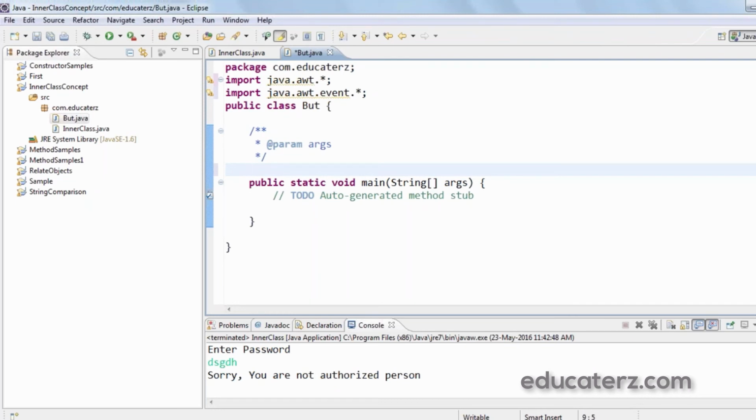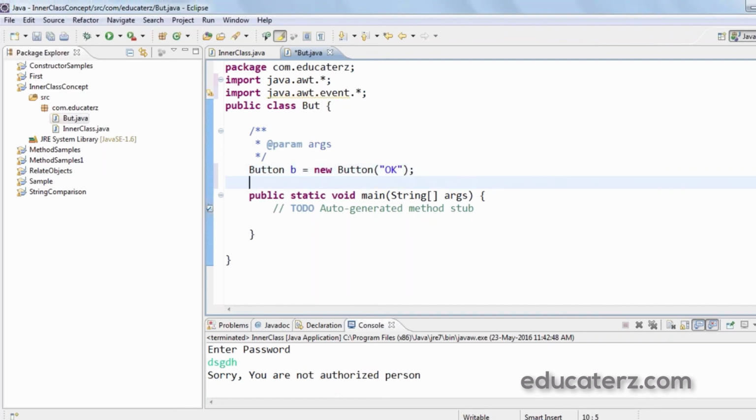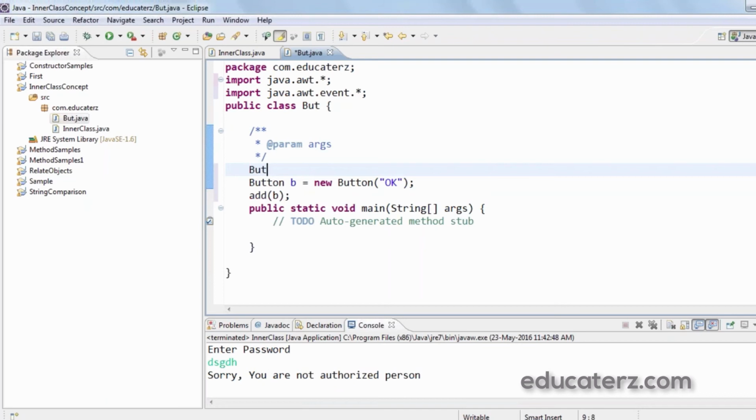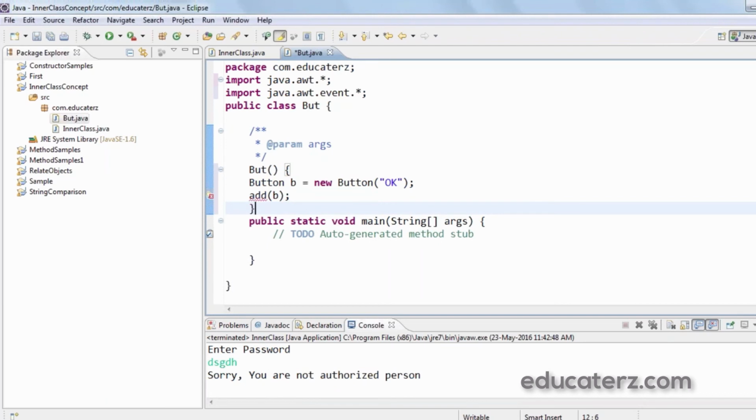So for that, what we do is first create a button: Button b = new Button, which would be displayed with OK. Then add this button, that is add(b). What I am doing here is just adding the push button to the frame, but this should be done in a constructor. Then add an action listener to the button.